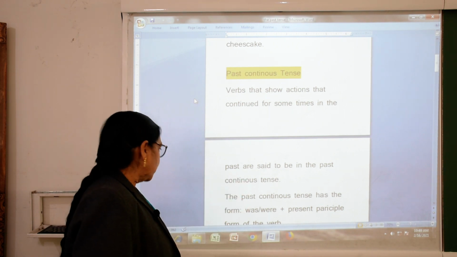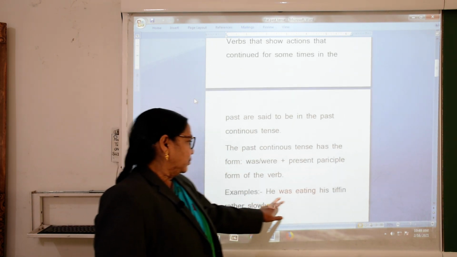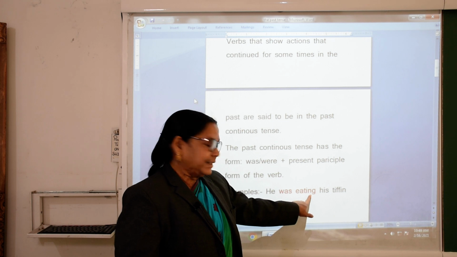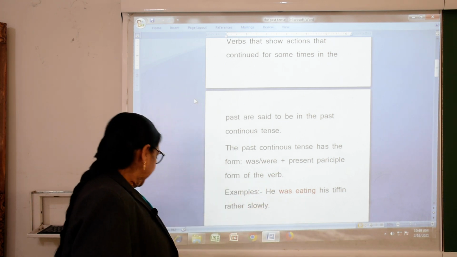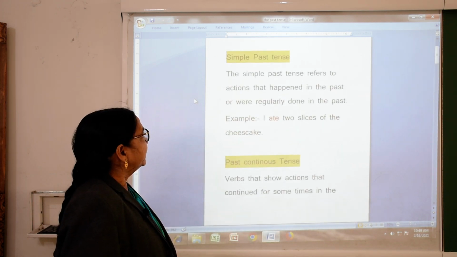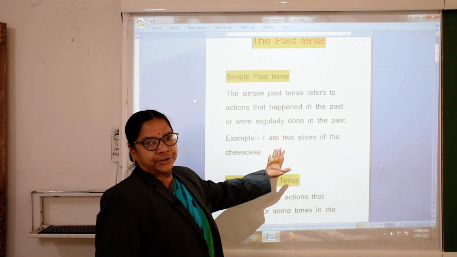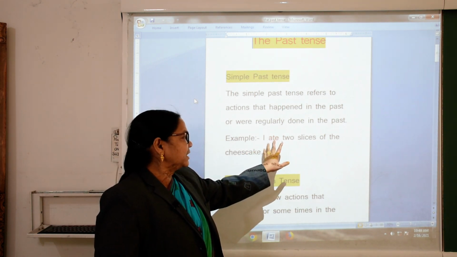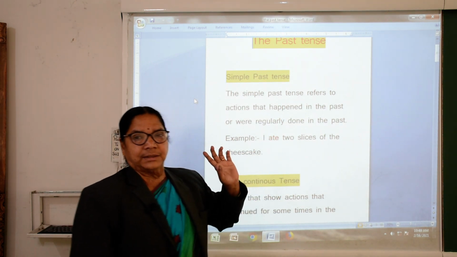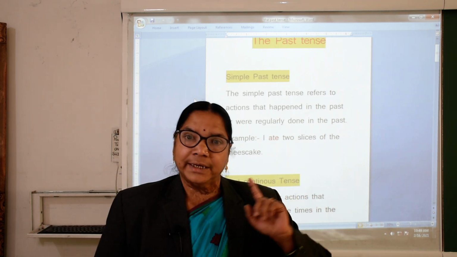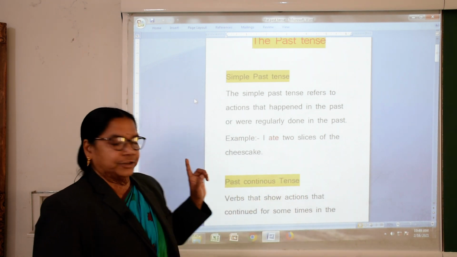In past continuous, what we are adding is "was eating", putting "ing". And in simple past, what we are adding, simple: I ate, means past tense. I eat, no, I ate, okay.